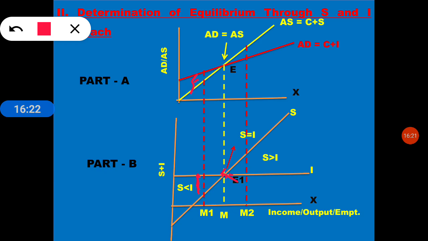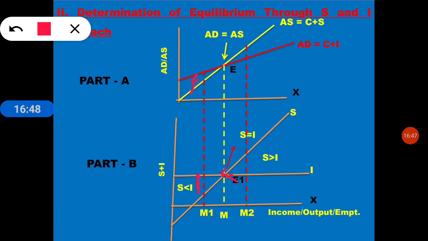So investment is going on reducing to meet the point E1. Above, what is the condition? It is deficient demand.